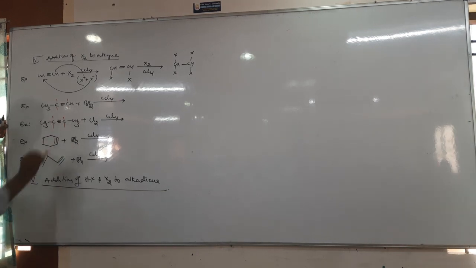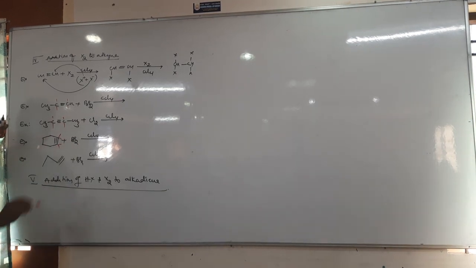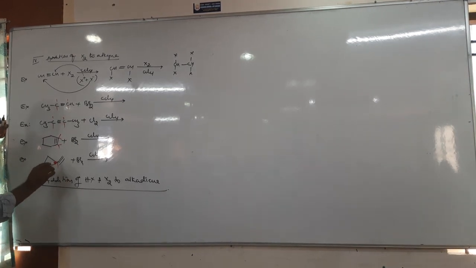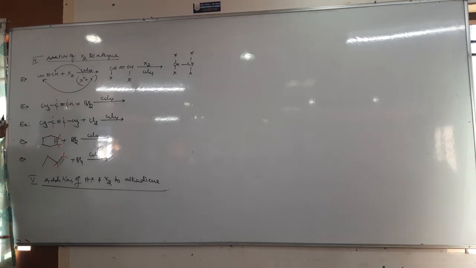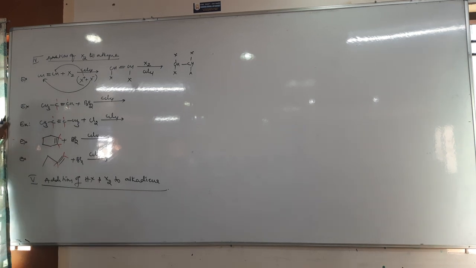Here also. Here also. Here also, right? Add the bromines, the halogens.